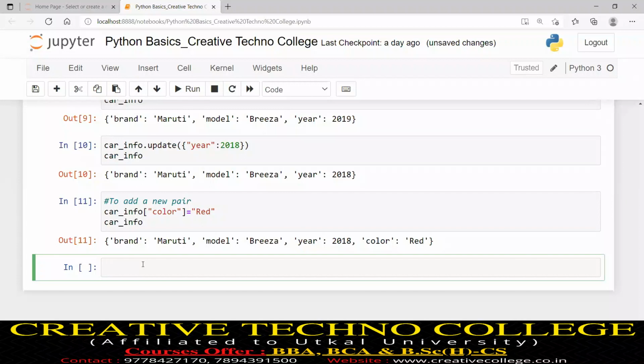Same thing: car_info.update, within brackets the new pair. If you assign it, it will happily add.